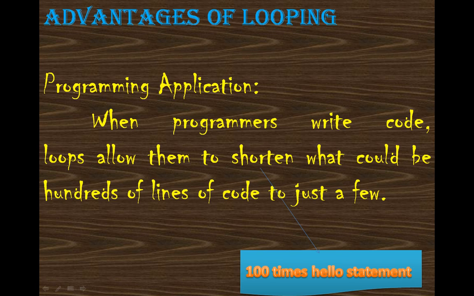In what ways? The first application is in programming. When programmers write code, loops allow them to shorten what could be hundreds of lines of code to just a few. For example, suppose I told you to print hello 10 times or 100 times. Then I have to print the hello statement 100 times. What has the loop done? It has shortened your work, so you write the statement only once, and repeating it 100,000 times is done by the loop itself.